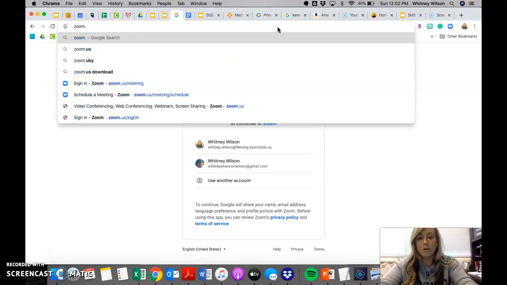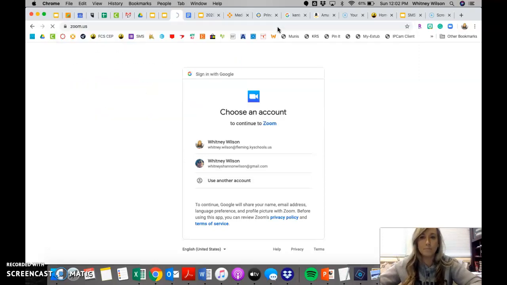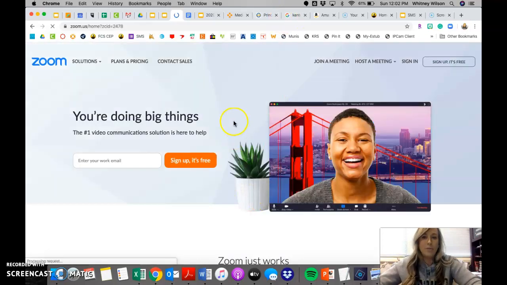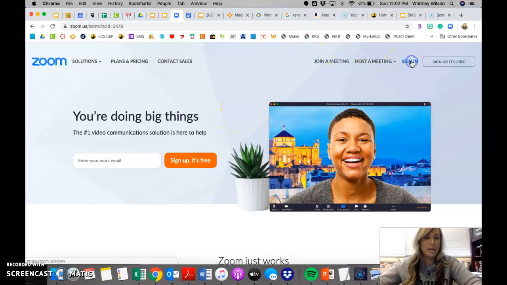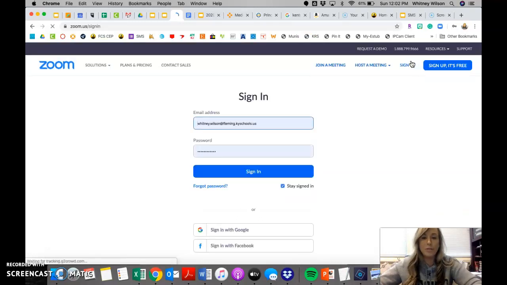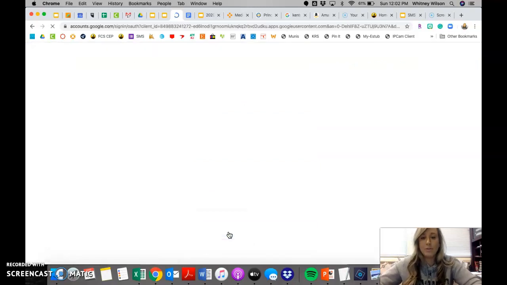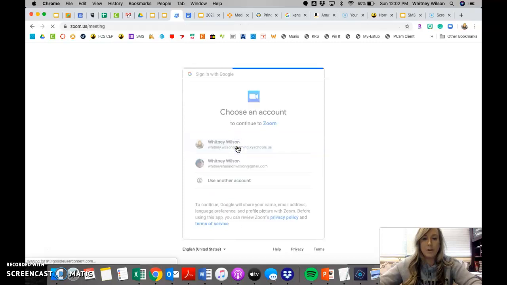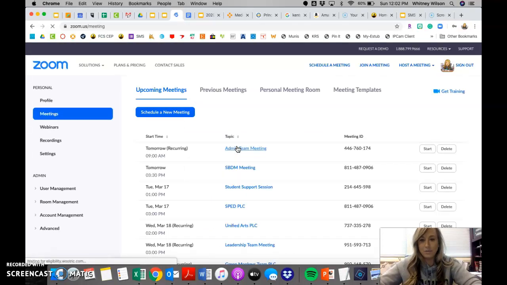So I'm going to go to zoom.com, or you can do zoom.us. And when you get here, you can click sign in. If you already have an account, which you will, students, if you are signed in through Google. You can also sign up for an account if you don't have Google. But I'm going to sign in with Google. I'm going to select my school Google account.